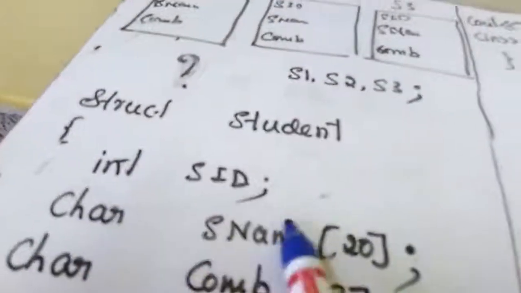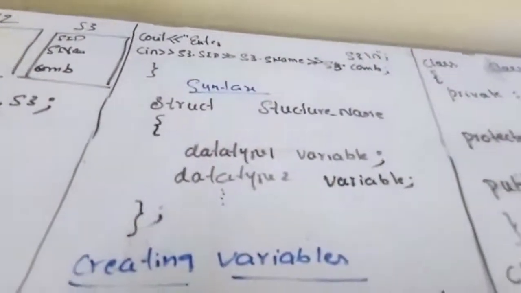Here, data type, variables. According to the requirements, you can take as many different data types as you need. In general, I have written data type 1 variable, data type 2 variable, and so on. So this is the way to generalize that. Now, the syntax to create a variable of this structure type.